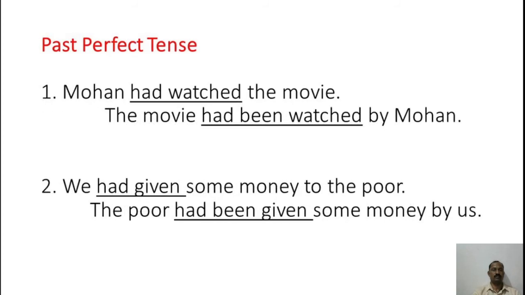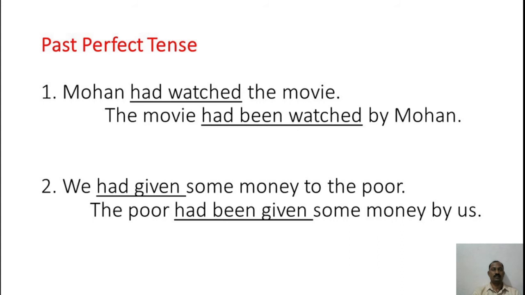Next one is past perfect tense. Example number 1. Mohan had watched the movie. If we turn it into passive voice, the movie had been watched by Mohan. Here, if you observe the underlined words, had watched is replaced by had been watched. Watched is already in past participle form, and along with had, we have kept had been according to the tense.